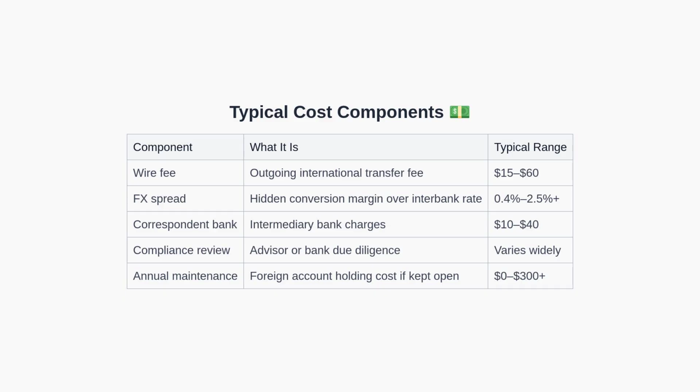Let us quantify typical costs. Wire fees are the basic outgoing transfer charge. The foreign exchange spread is the hidden margin over the interbank rate, often the biggest line item. Correspondent banks may deduct their own fees. Compliance reviews, whether by your bank or advisor, vary widely. Finally, annual maintenance fees continue if you keep the foreign account open. These ranges are indicative, can vary by institution and jurisdiction, and should be confirmed with your providers.